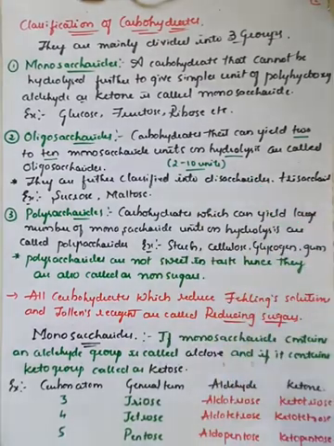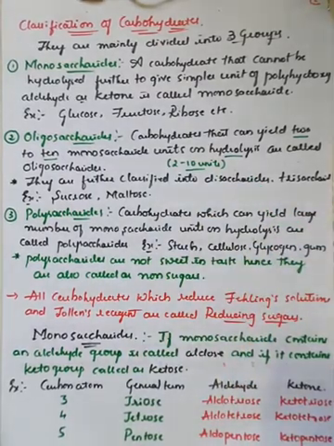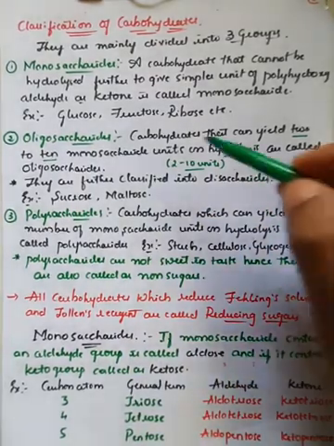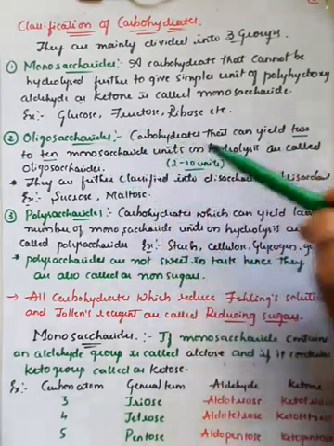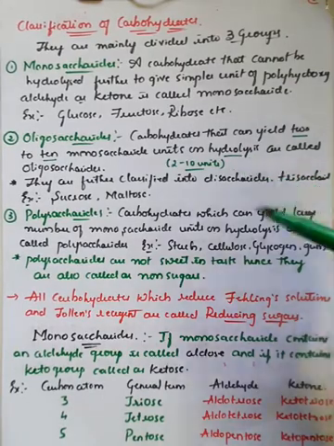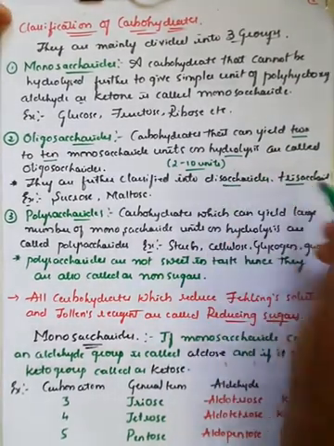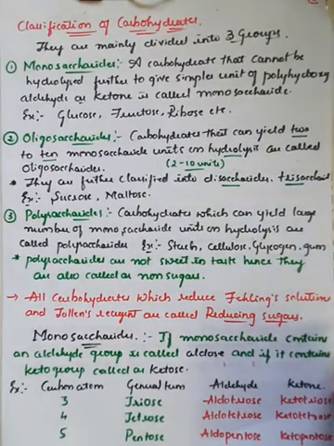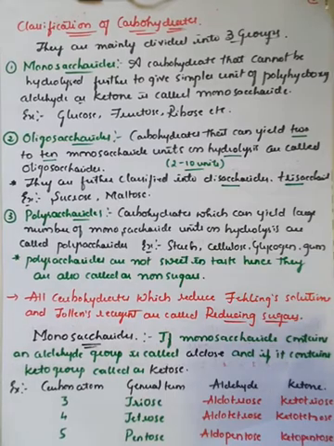They have the ability to split into 2 to 10 monosaccharide units, and these are considered oligosaccharides. Based on the number of saccharide units formed after hydrolysis, they are further classified into disaccharides for 2, trisaccharides for 3, tetrasaccharides for 4 different or same kind of monosaccharides. So remember this definition.